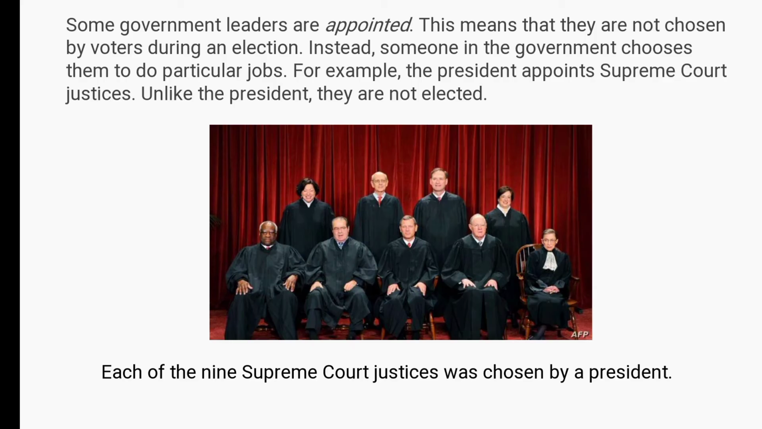Some government leaders are appointed. This means that they are not chosen by voters during an election. Instead, someone in the government chooses them to do particular jobs. For example, the president appoints Supreme Court justices. Unlike the president, they are not elected. Each of the 9 Supreme Court justices was chosen by a president.